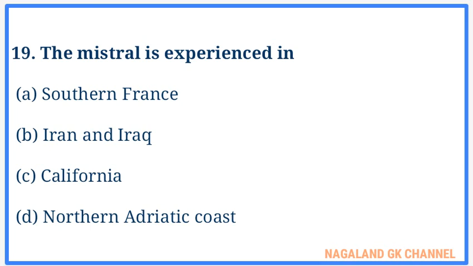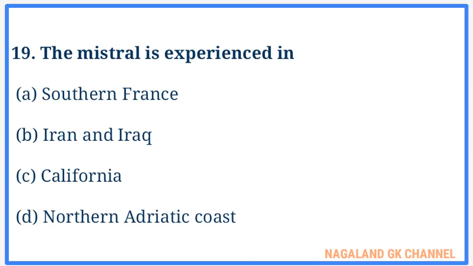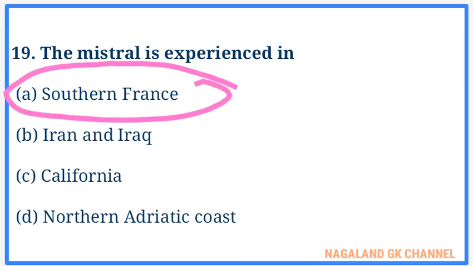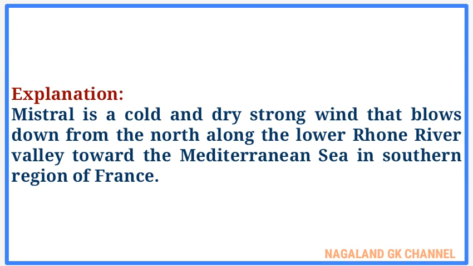And question number 19. The Mistral is experienced in. The correct answer is option number A, that is southern France. Here, explanation. Mistral is a cold and dry strong wind that blows down from the north along the lower Rhône River valley towards the Mediterranean Sea in the southern region of France.